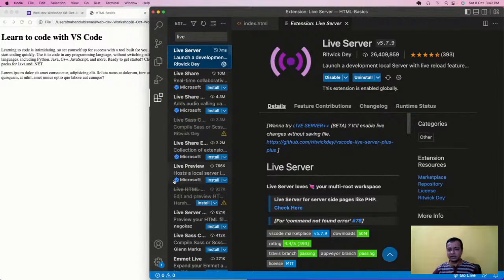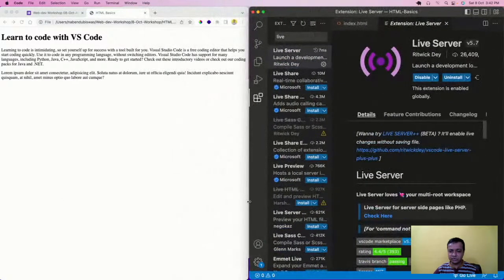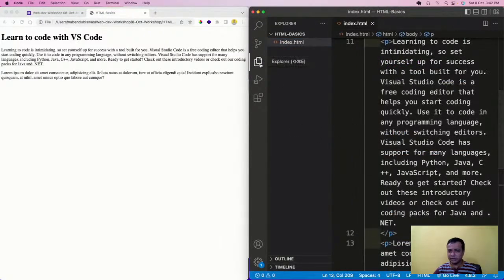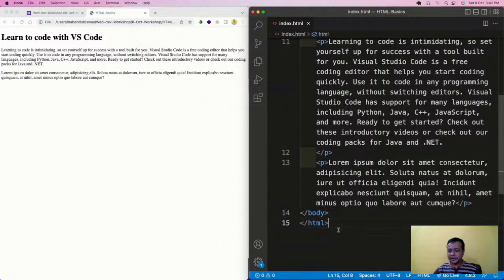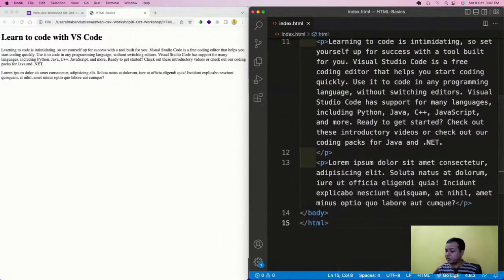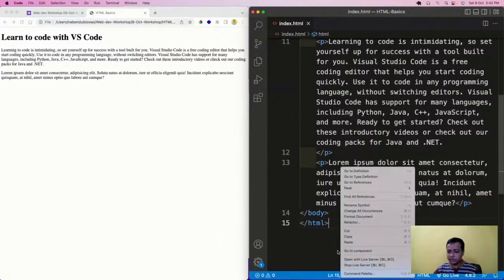Okay, and what's the benefit of it? If you are coming in here for the first time, you'll get an install button, and it will not take you too much time. It's a hot installation, you install it, it gets installed, nothing else you need to do. In 1 second it will get installed. Now when it gets installed, I have to come back to my index.html file and right-click here, and I'll get a new option like Open with Live Server. Or I can go live from here also. There's a Go Live button here also. I'll open it from here, Open with Live Server.